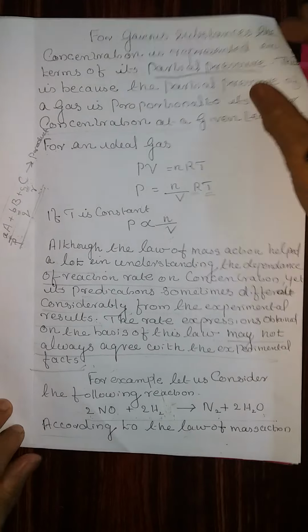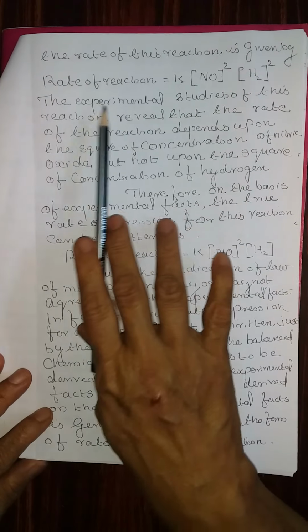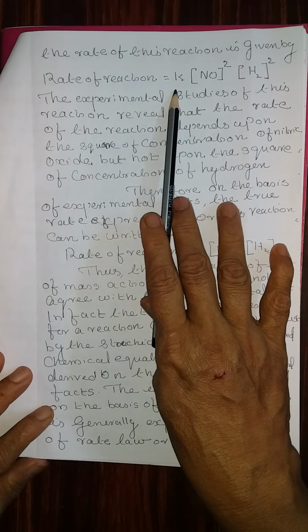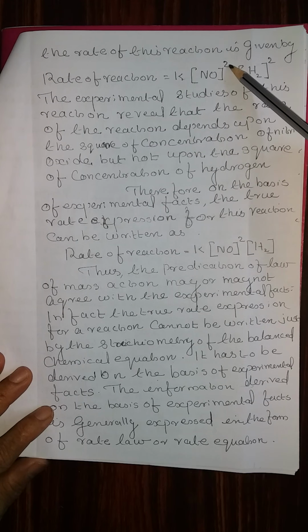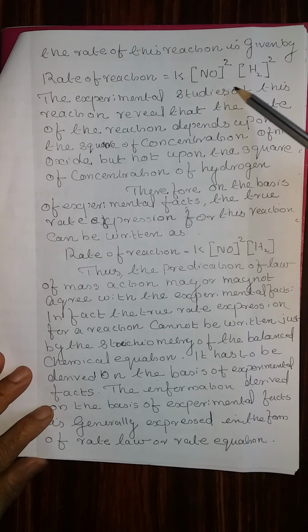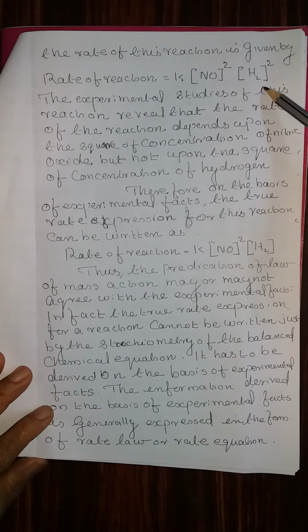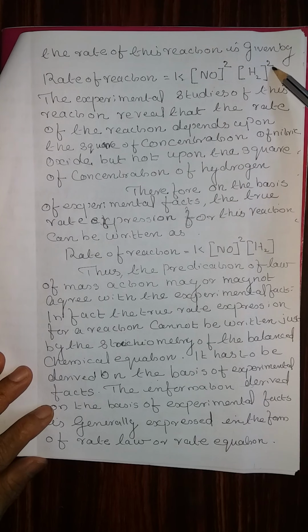According to the law of mass action, we can write the rate of reaction is equal to k into concentration of NO raised to the power 2, that is the stoichiometric factor of NO, into concentration of H2 raised to the power 2, that is the stoichiometric factor of hydrogen.